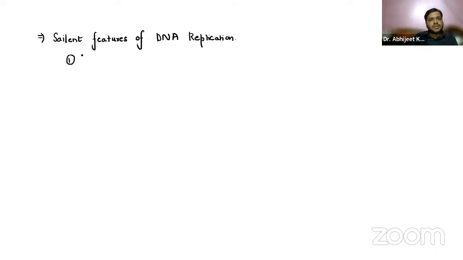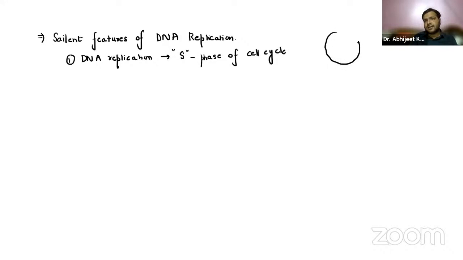Now, remember, guys, DNA replication, very, very important, takes place in the S phase of the cell cycle. Even it has been asked as a 1 mark MCQ. You already know, if we just draw the cell cycle, we have G1 phase, S phase, G2 phase, and mitosis. So DNA replication basically takes place in the synthesis phase, the S phase of the cell cycle.